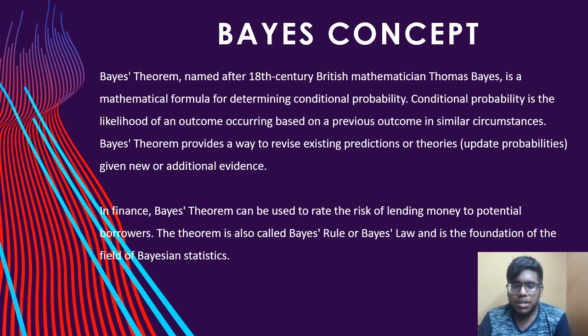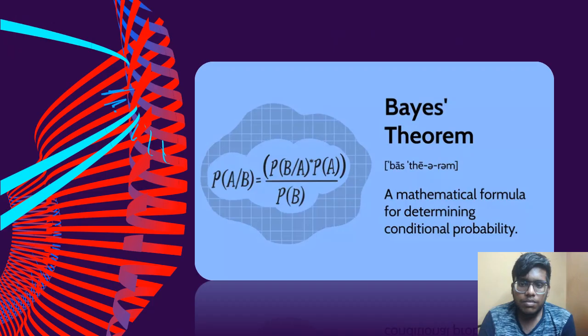In finance, Bayes' theorem can be used to rate the risk of lending money to potential borrowers. The theorem is also called Bayes' rule or Bayes' law and is the foundation of the field of Bayesian statistics. Bayes' theorem. As you can see in the picture, which gives us Bayes' theorem, which is P(A|B) is equal to P(B|A) into P(A) whole divided by P(B). This is a mathematical formula for determining conditional probability.